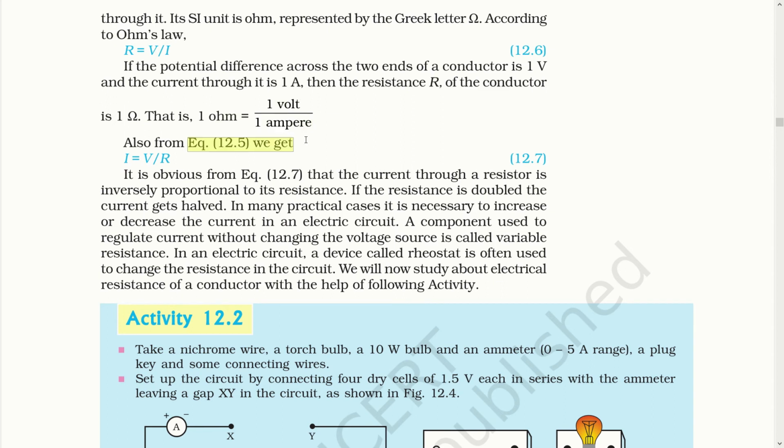Also, from equation 12.5 we get I is equal to V upon R. It is obvious from equation 12.7 that the current through a resistor is inversely proportional to its resistance. If the resistance is doubled, the current gets halved.